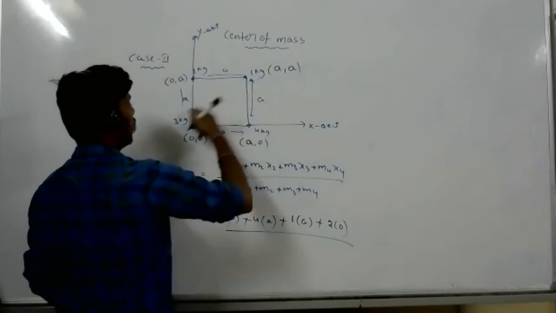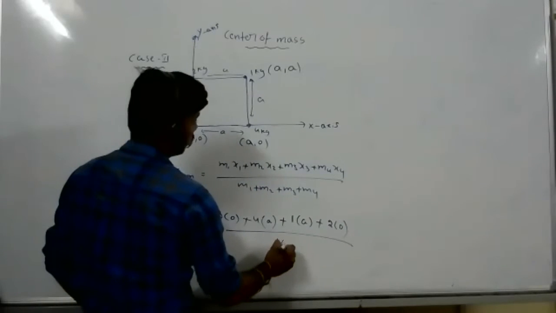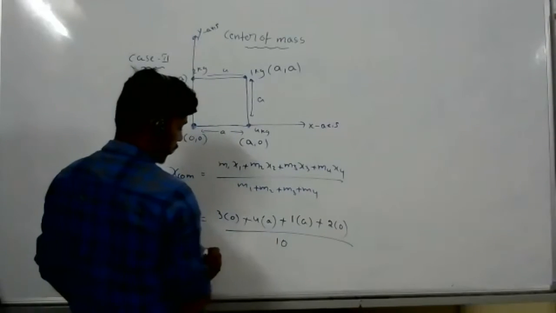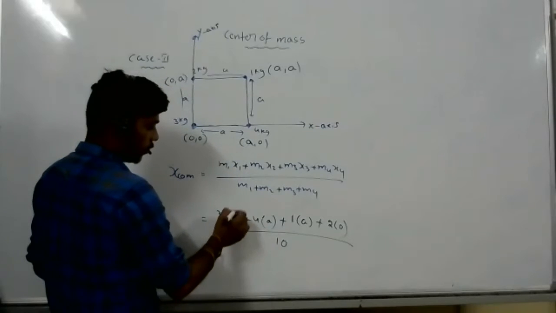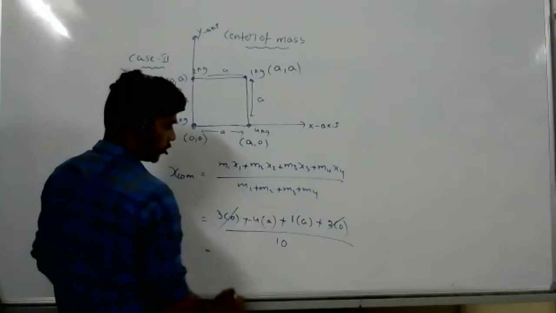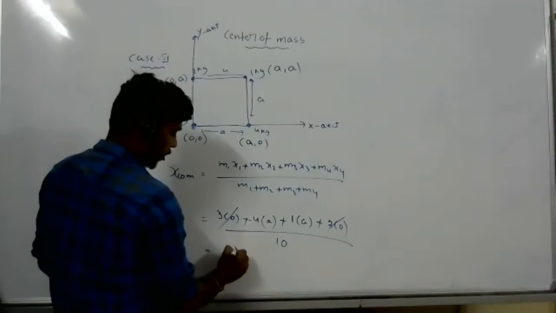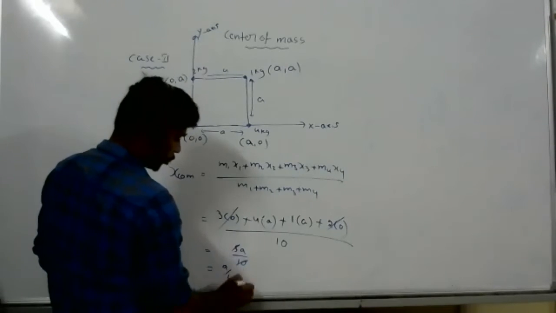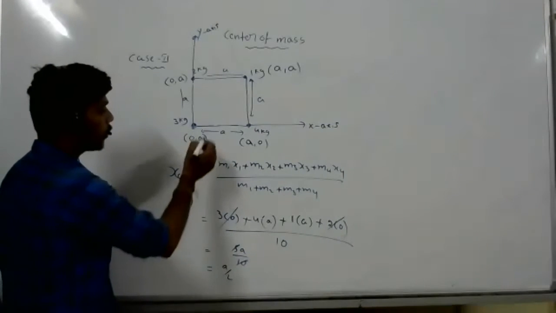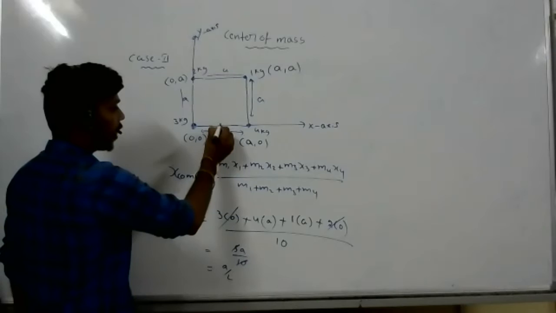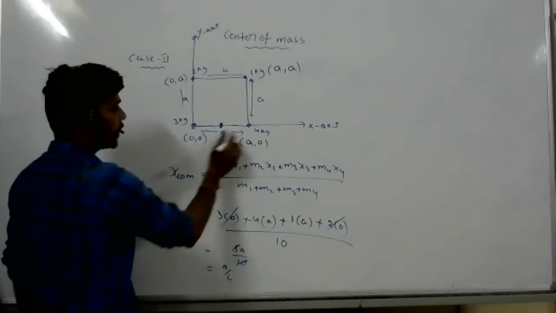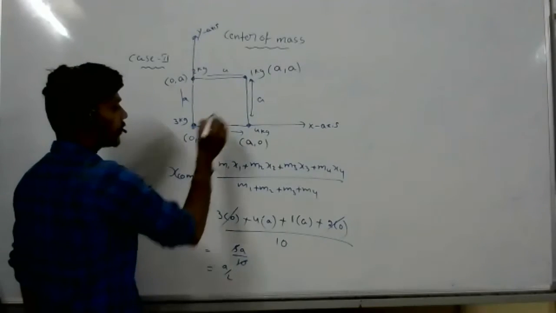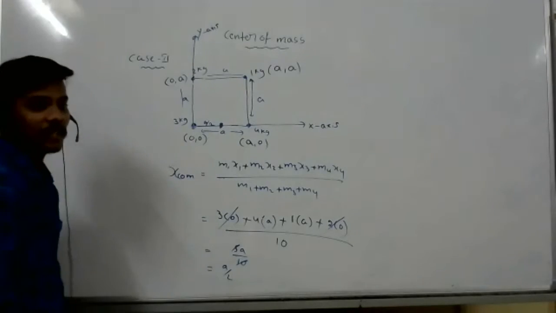So 4, 8, 10. So 5A by 10, nothing but A by 2. So the x component is A by 2. The center of mass lies along the x component, where the total is A, at a distance of A by 2 along the x direction.